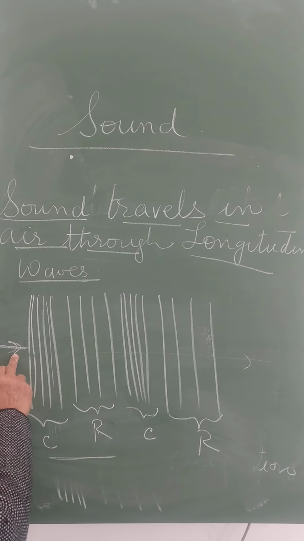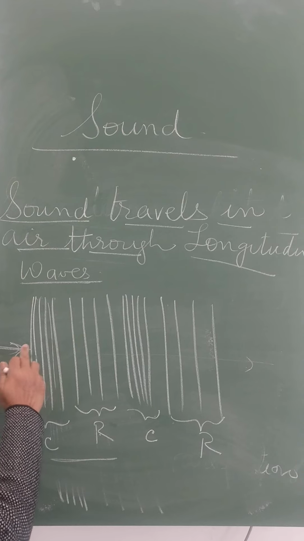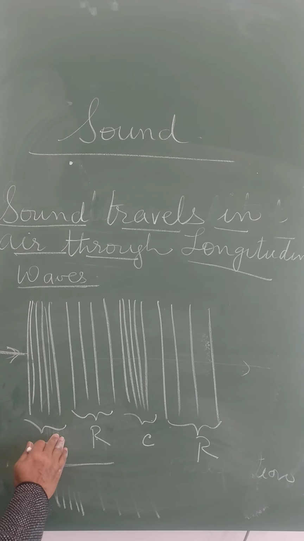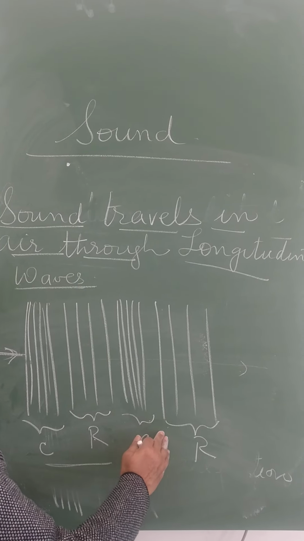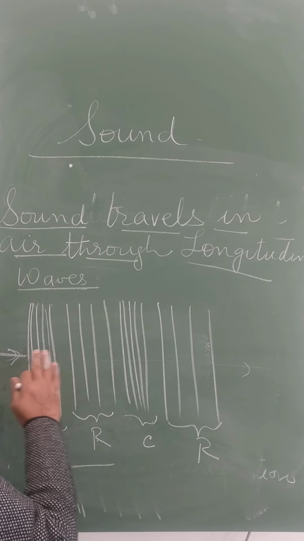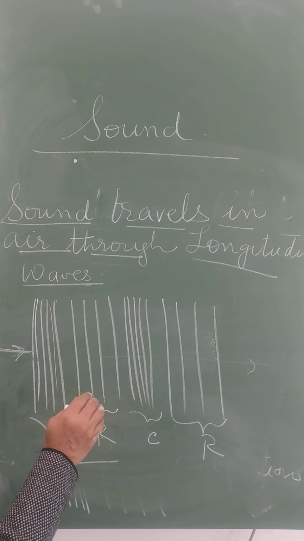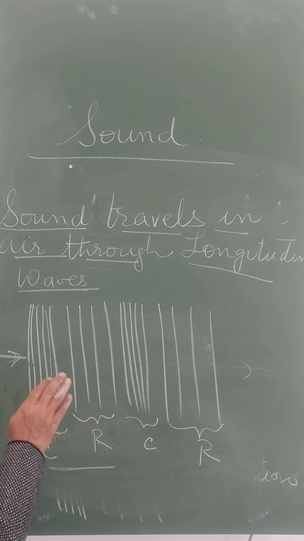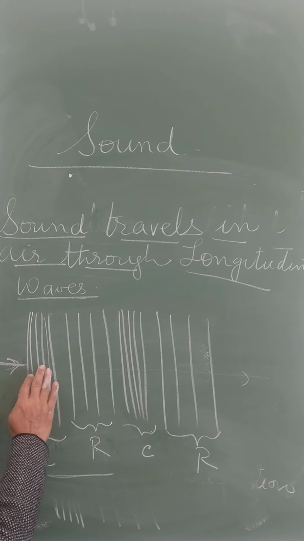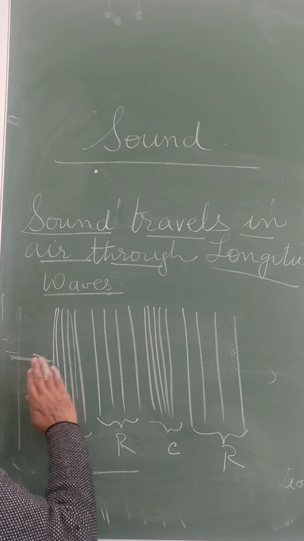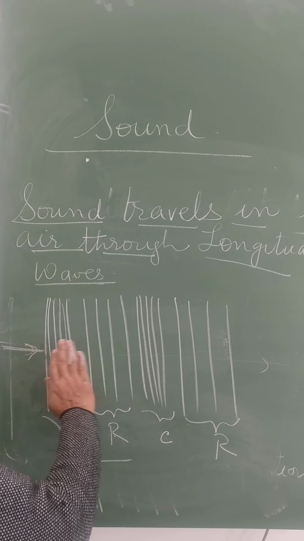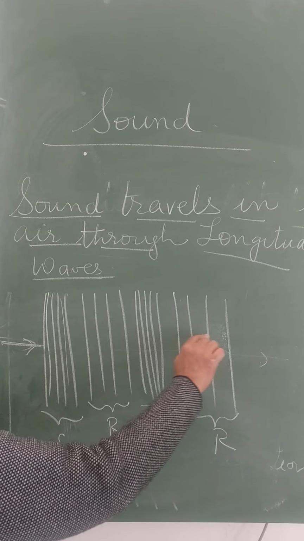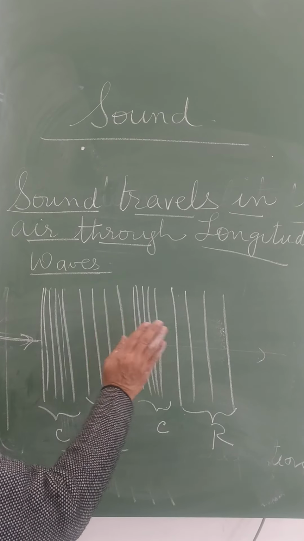So, when the particles, after taking the energy, come closer, then move apart, come closer, move apart, such a wave we call a longitudinal wave. So, a longitudinal wave is a wave in which the particles vibrate in the direction of the wave. Like this, see my hand. Direction of the wave is this. It's vibrating in this manner.